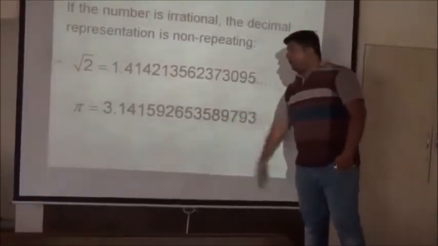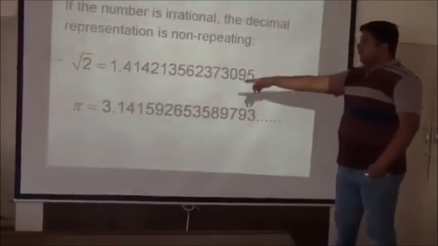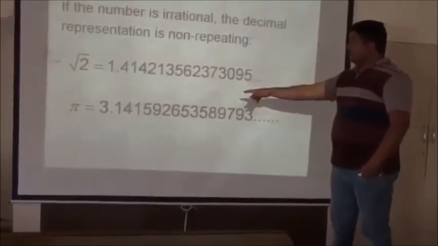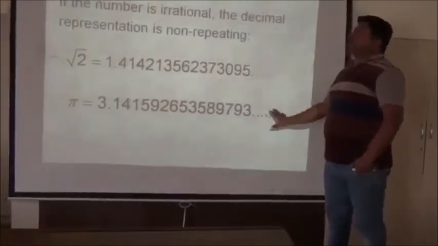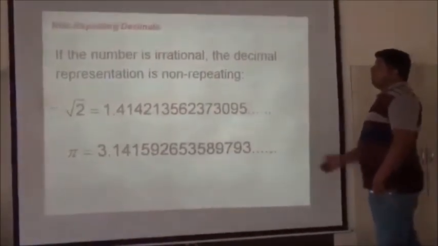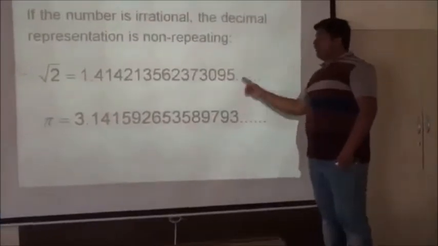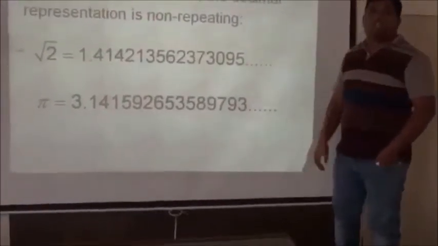The value of pi is a symbol: 3.14159265358979. Nothing repeats. That's why these are called non-repeating decimals, neither recurring. That's why these two numbers are irrational numbers.